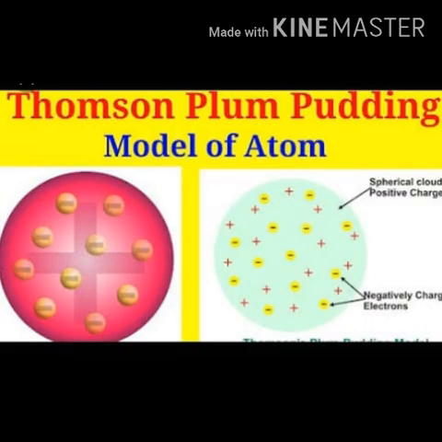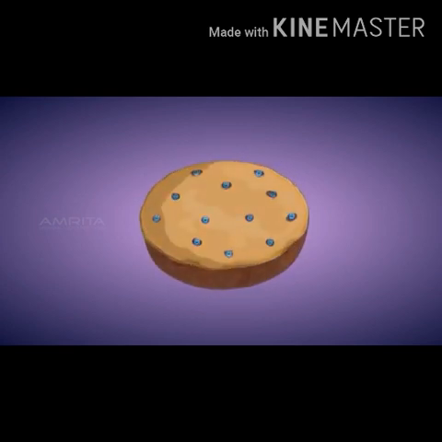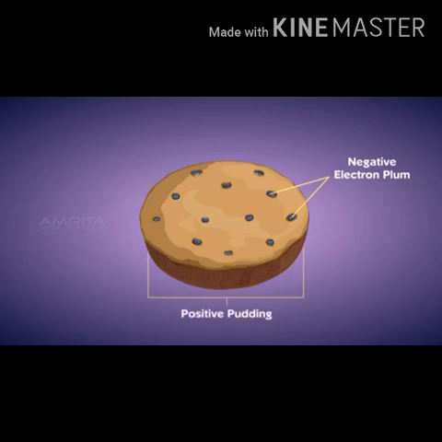Thomson's plum pudding model of an atom. The plum pudding model of an atom put forth by Thomson in the year 1904 is the first model of atomic structure. Thomson compared an atom to Christmas pudding. The electrons are like the plums in the pudding. Plum is a kind of dry fruit and the pudding itself is like positively charged particles.